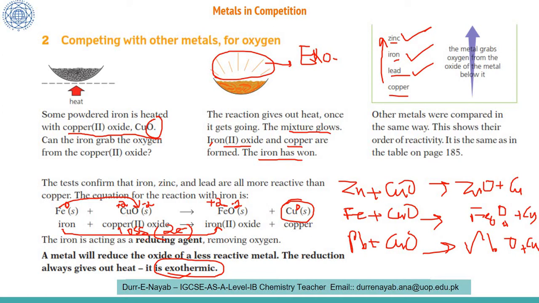So whenever there is a redox reaction, whenever there is a loss of electrons by a metal, that reaction is going to give out heat. That reaction will be exothermic. You can see some light, some heat is coming out of the spot. So we will conclude that such reactions give out heat. They are exothermic in nature.